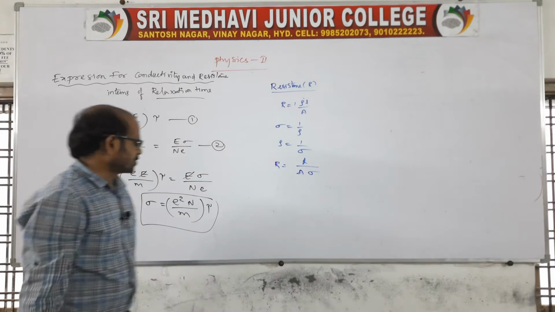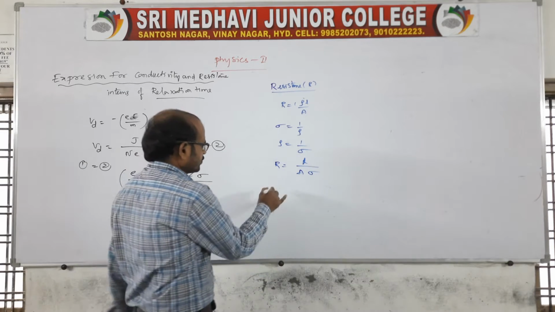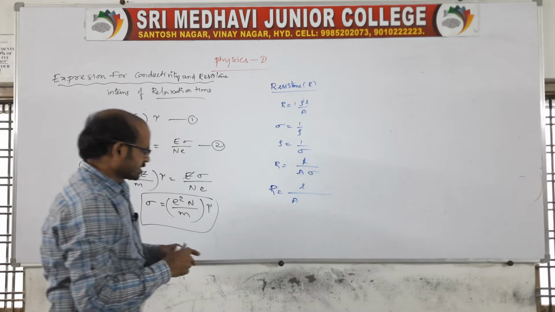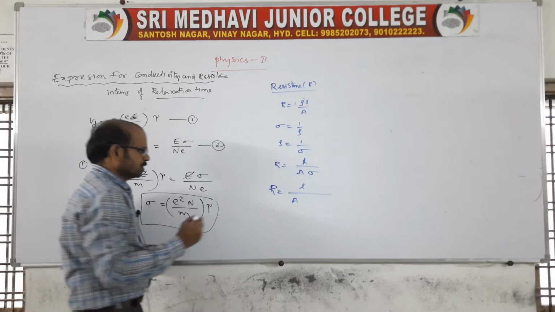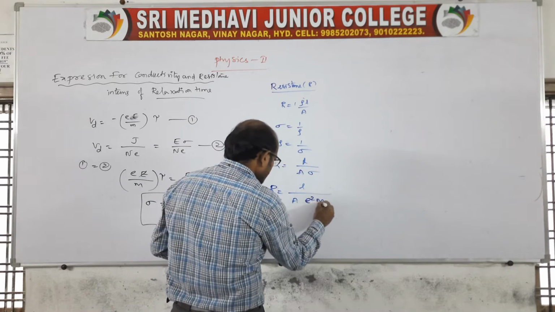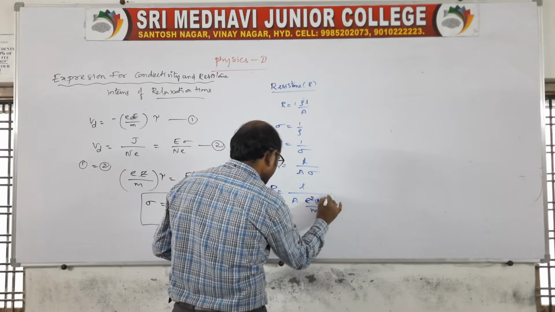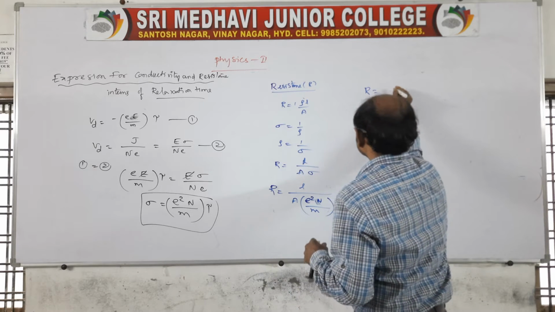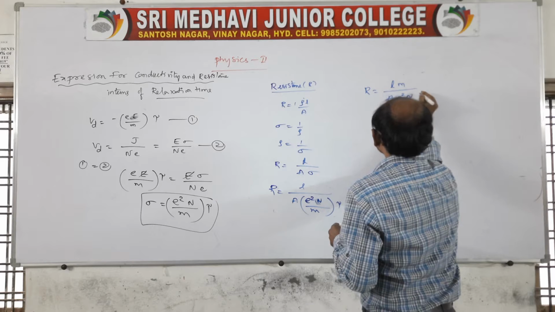What do we know? Sigma is nothing but what is here? Substitute this here. Therefore, we will get capital R equal to L by A into sigma, where sigma is E square capital N by small m into tau. So that capital R is equal to Lm by A into E square N into tau.